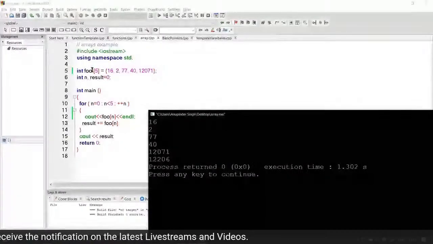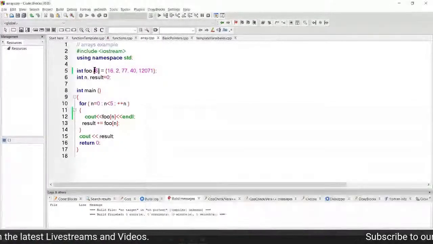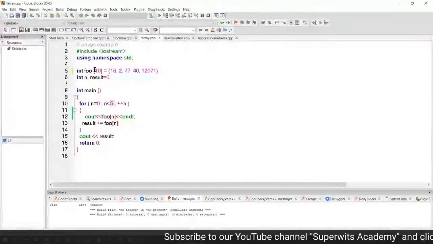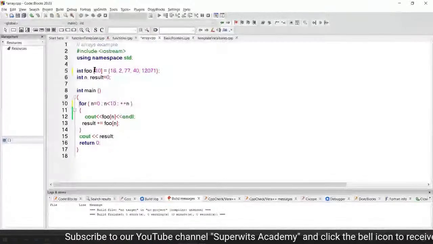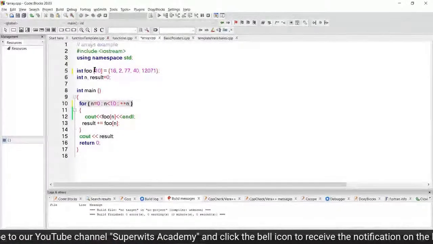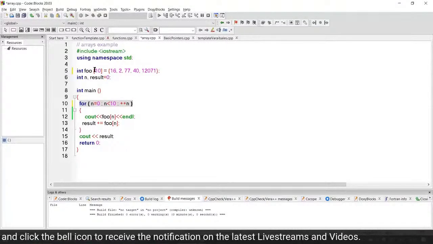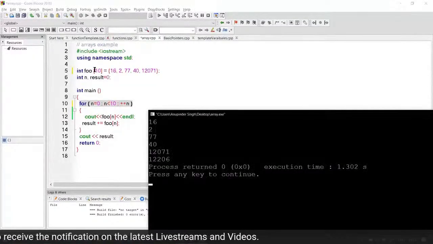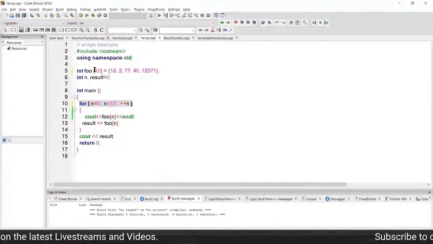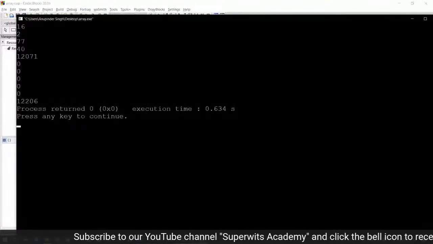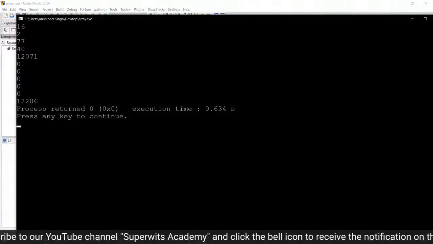set of array variable, right? So let me increase the size of this, and let me increase the size here as well, because I need to iterate through all the components, but I'm only initializing the first 5 locations, right? So when I'm going to run this particular part, you can see what is going to happen here. So I'm going to do this particular set. So you can see 16, 2, 77, 41, 2071.